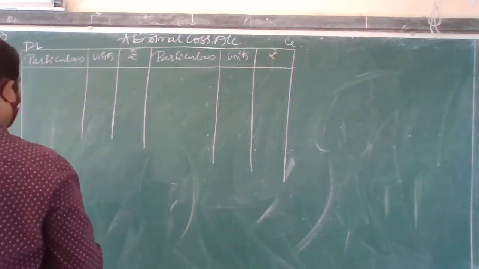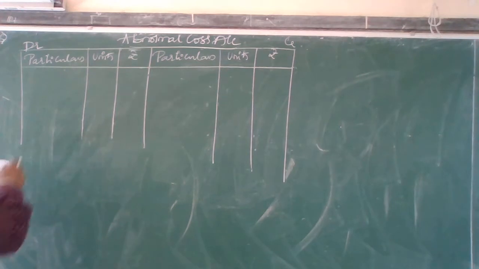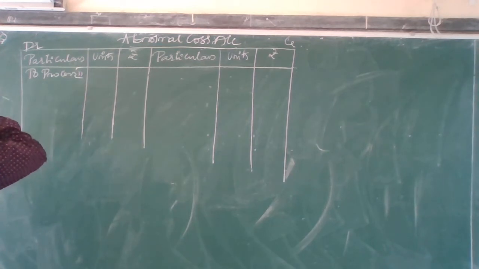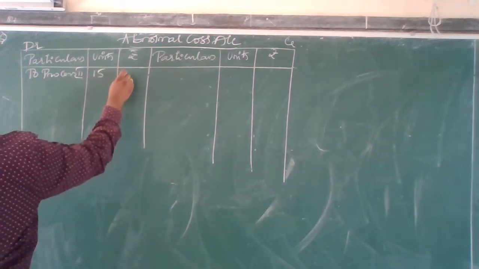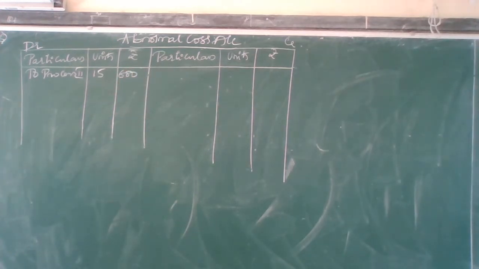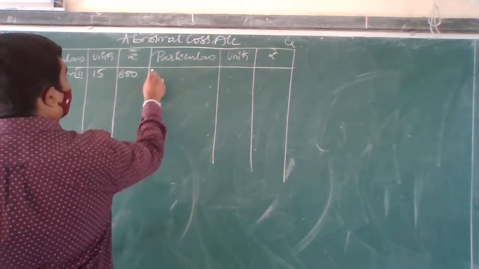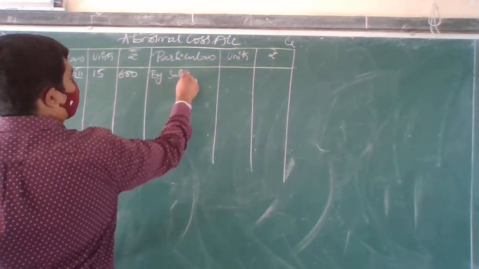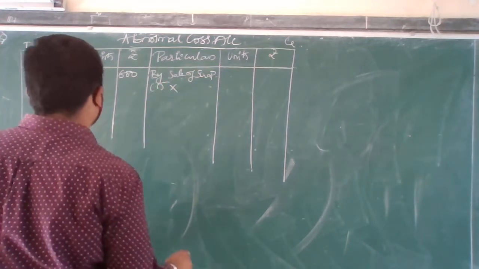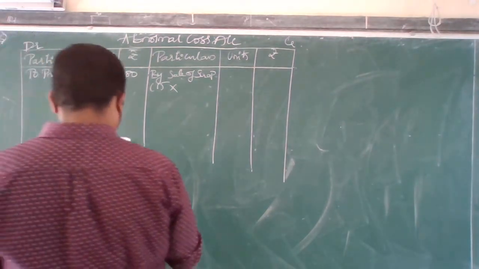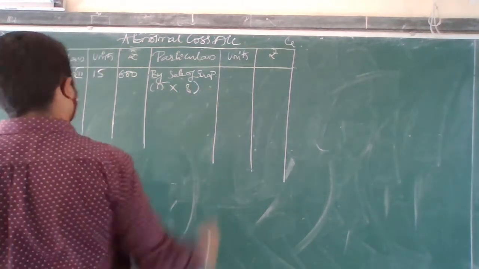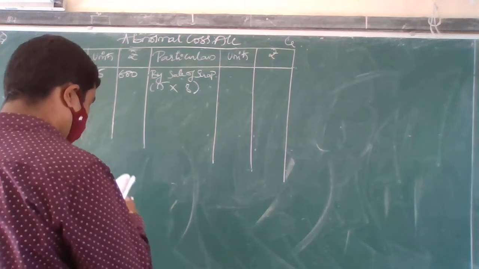Okay, now loss, whichever process loss has occurred, let's write it on this side. Process 2 has the loss. How much? 15 units, then 600. So I have to sell this by sale of scrap. So 50 into how much rupees are you going to sell the scrap for? You are going to sell it for rupees 8. Okay, when sold for rupees 8, how much do you get?